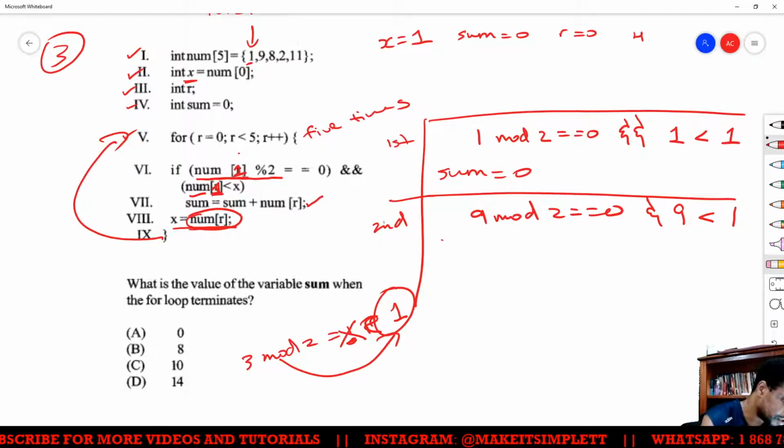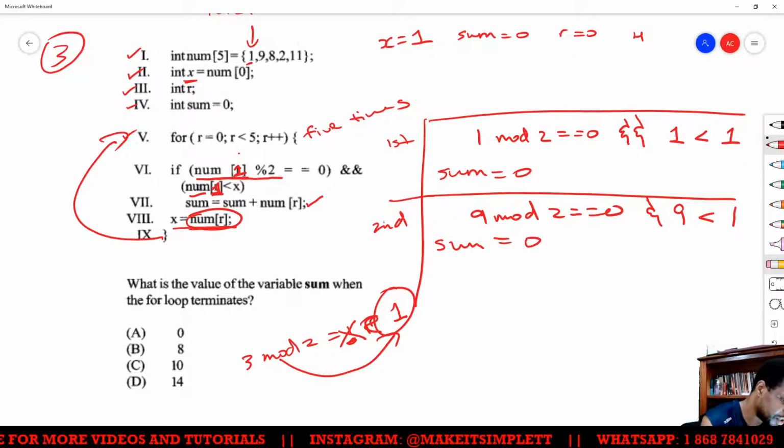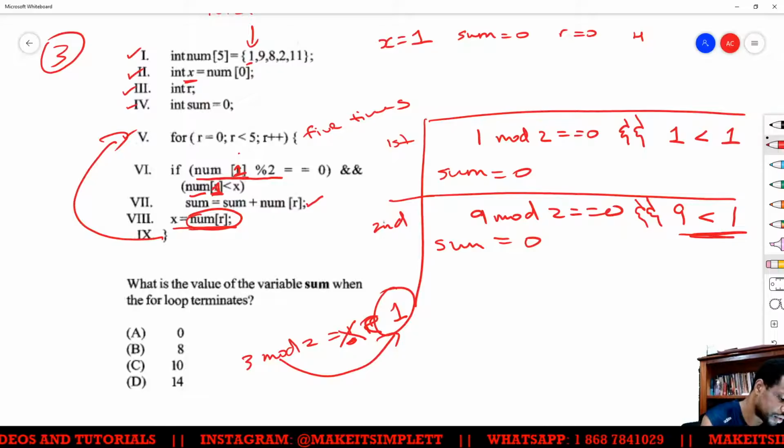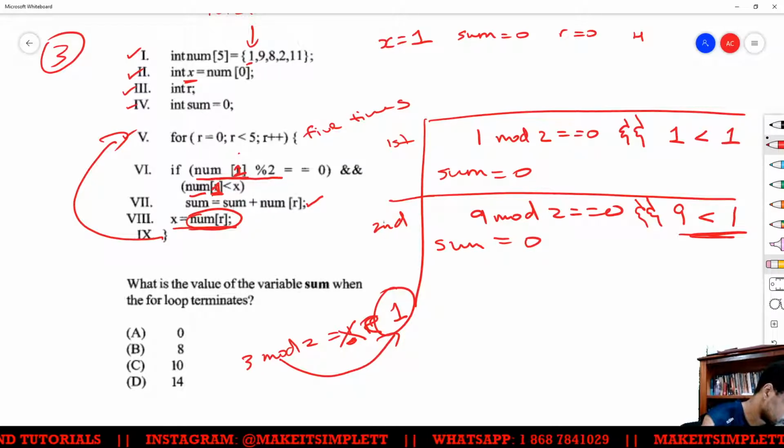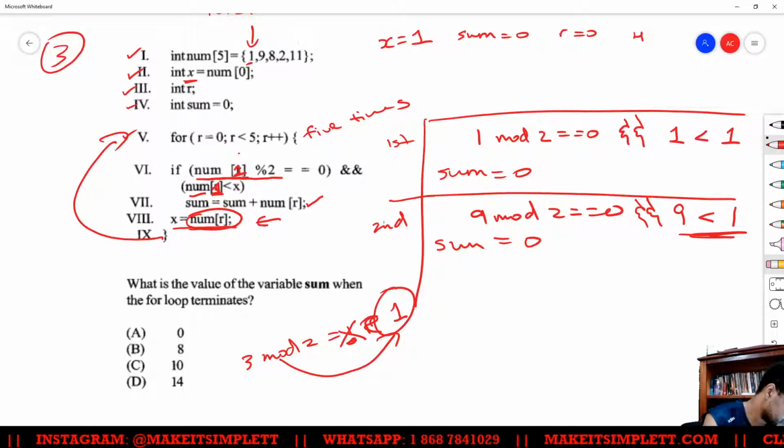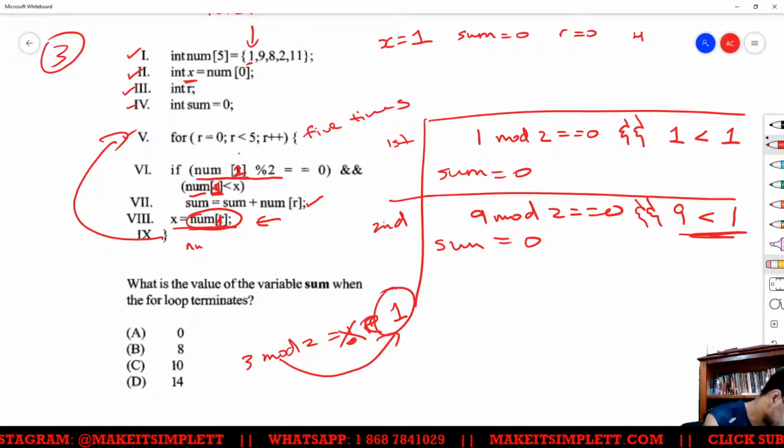No problem there, so then the sum is still going to be 0 because both of these need to be true. 9 is not less than 1. However, when we reach this point here, this is going to be num 1.